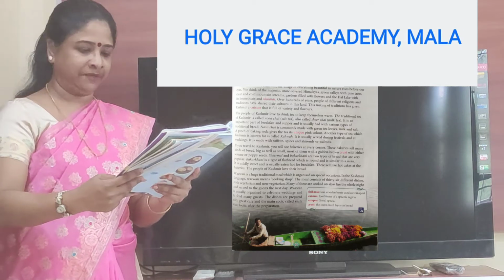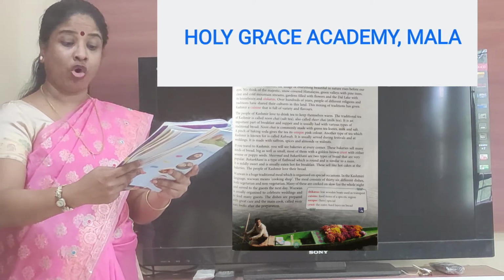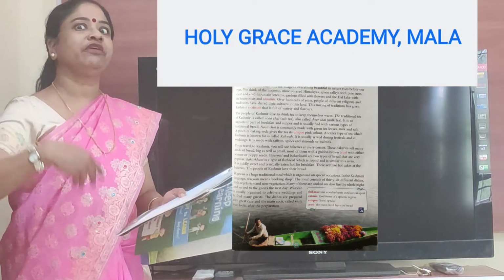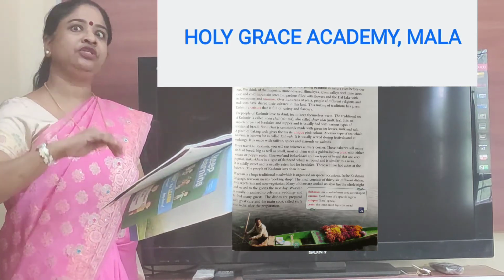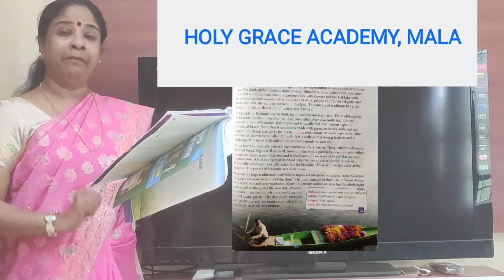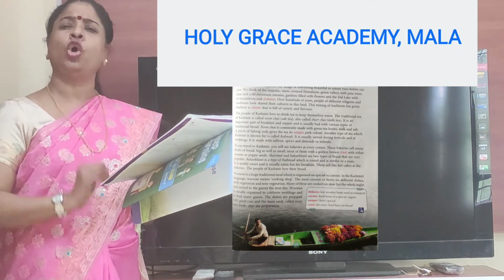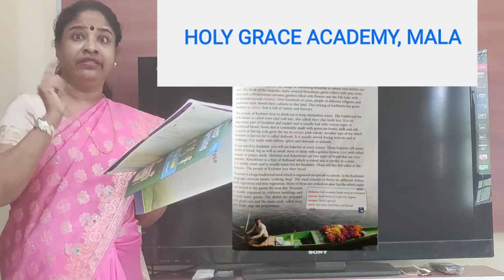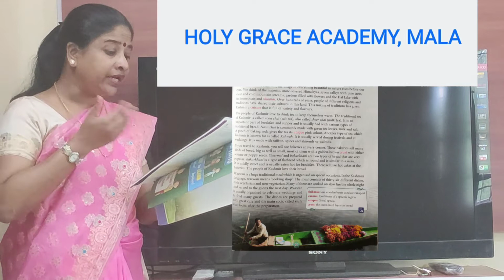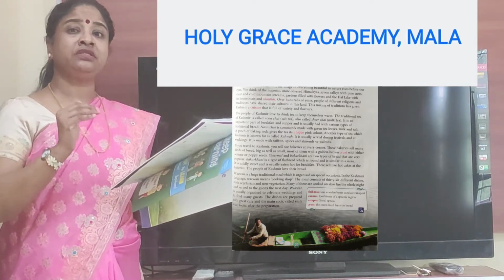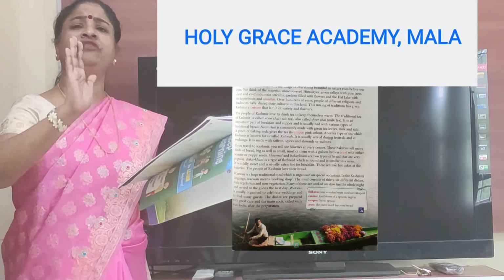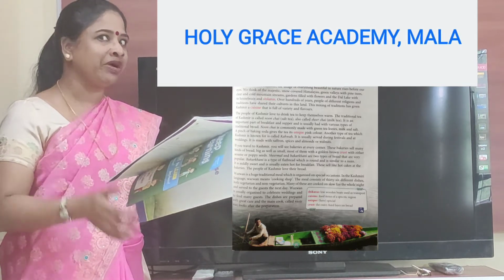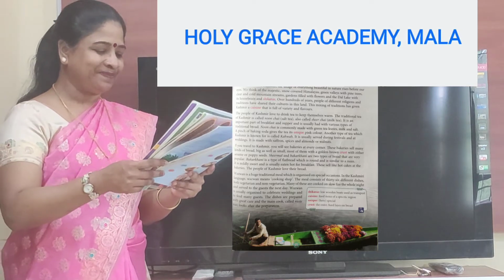So let's read about that. The meal consists of 36 different dishes, both vegetarian and non-vegetarian. Many of these are cooked on slow fire the whole night, and then it is served to the people the next morning, which means that on a very slow fire it will be cooking the whole night. Therefore, the dish might be really tasty.